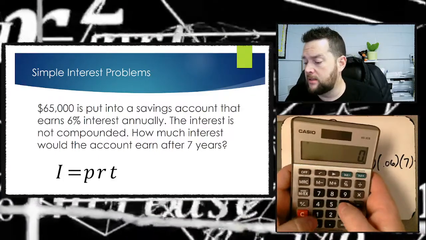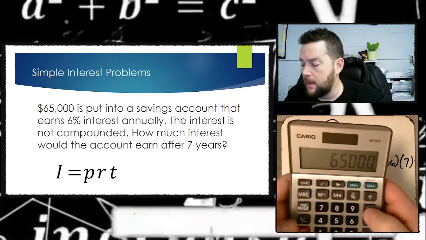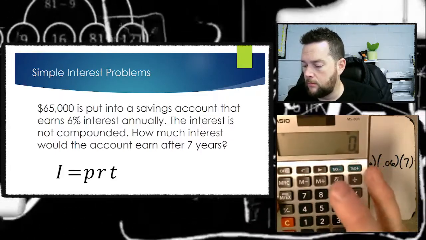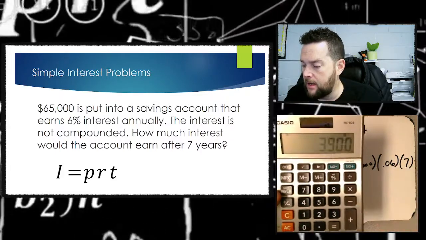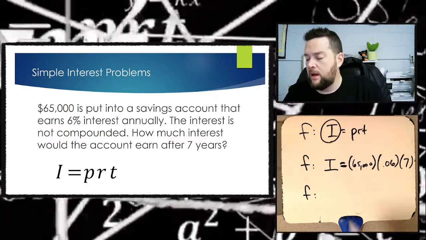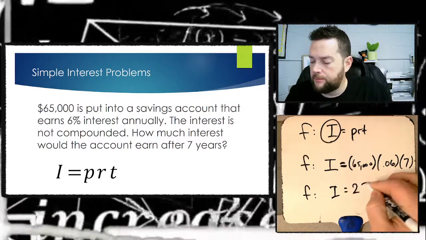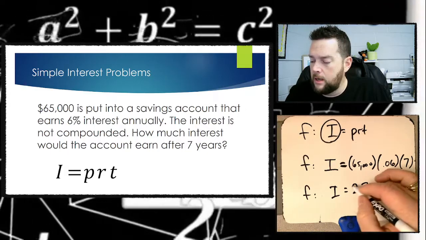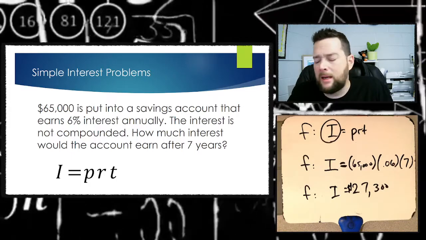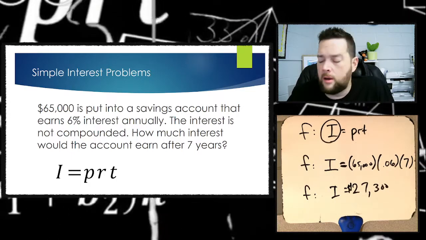So we have 65,000 times 0.06 times 7, and we get our answer of $27,300. So the interest to be paid is $27,300.